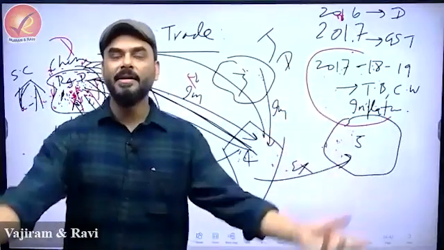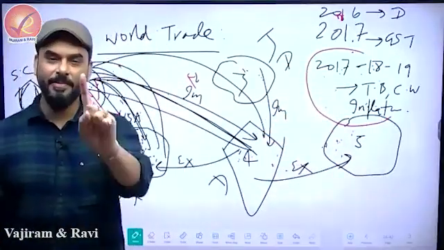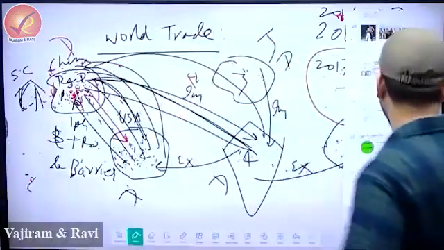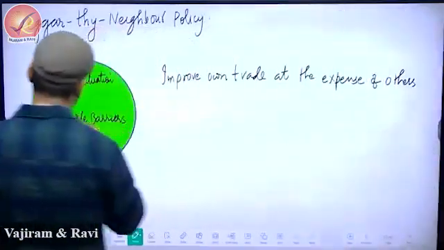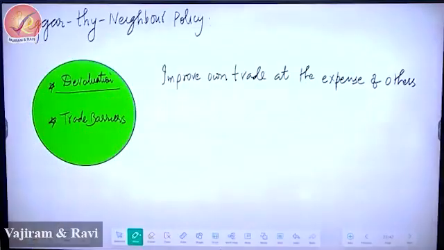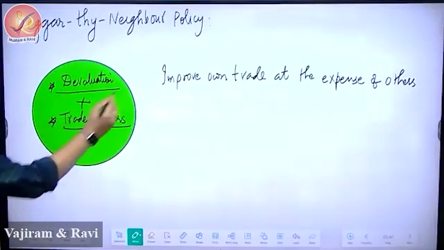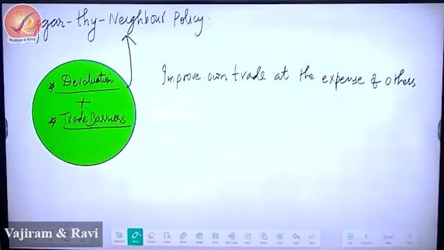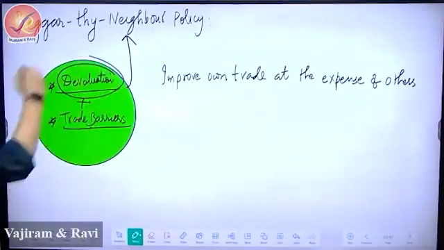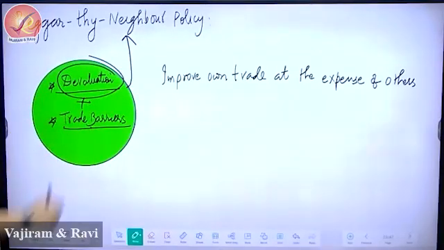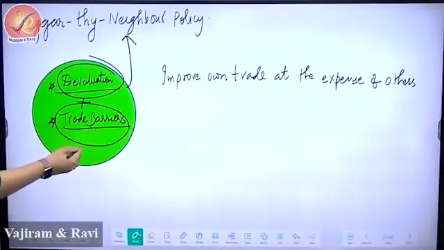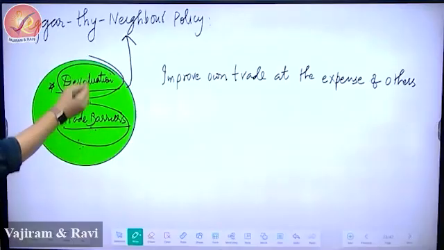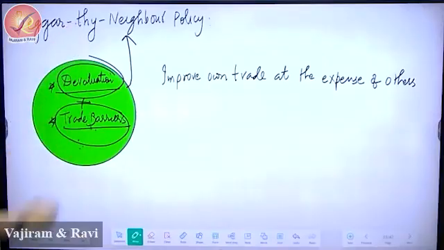What is the meaning of beggar thy neighbor policy? Beggar thy neighbor policy is a combination of two things. Look carefully. It means, first of all, everybody devalues, and second, trade barriers are created. A combination of these two is called beggar thy neighbor. If you only take one of these, that's not beggar thy neighbor, because there is another way in which you can hurt your neighbor through trade, which is this. So a combination of these two is called beggar thy neighbor.